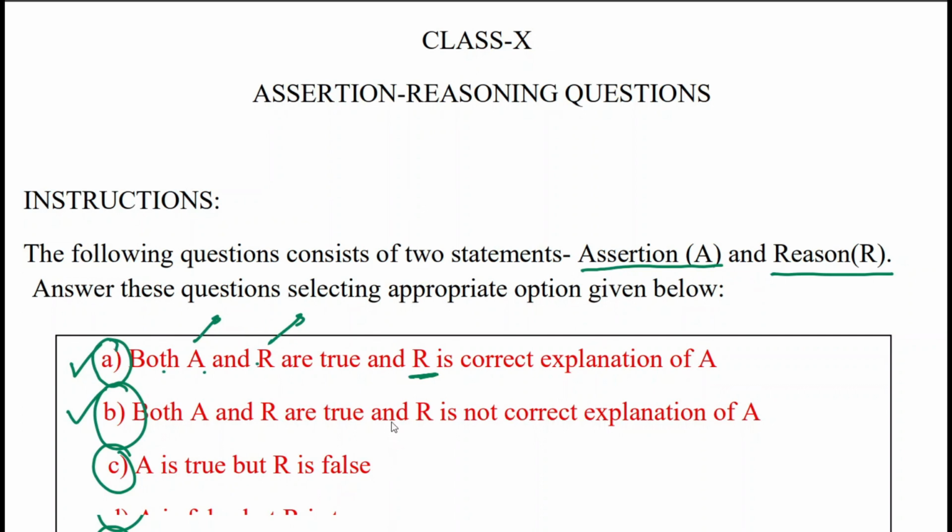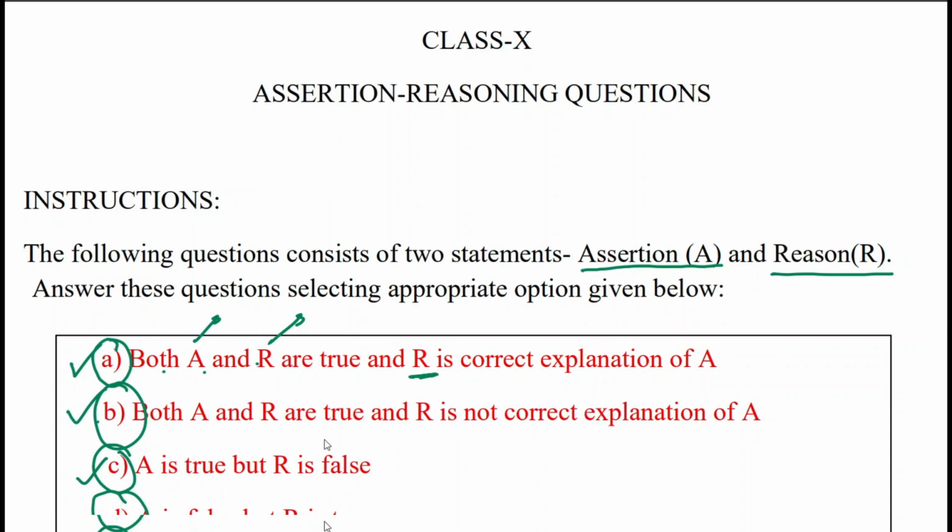If you feel the statement given as assertion is correct, but the statement given as reason is altogether wrong according to chemistry or any chapter for that matter, you select this. If you feel the assertion A is itself wrong and the reason is true, then you select option D. I hope the instructions are clear to you.